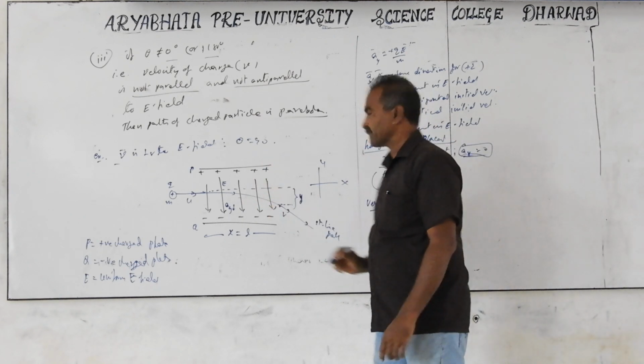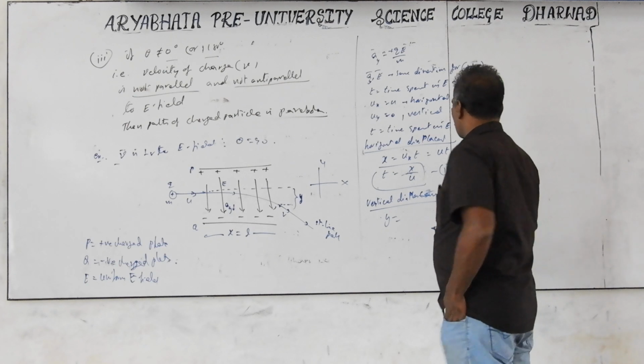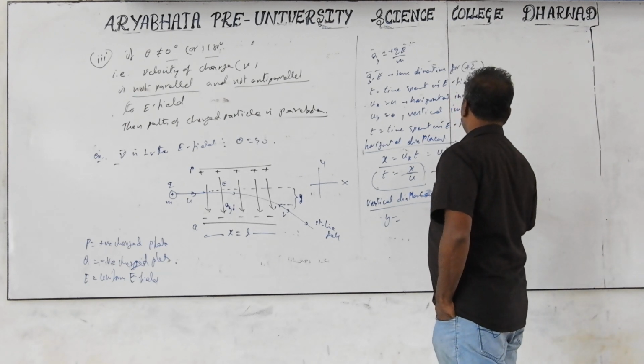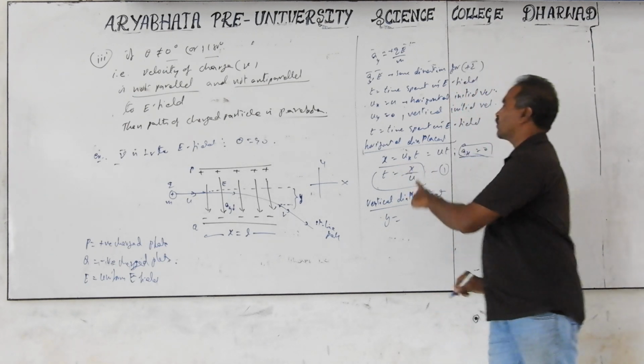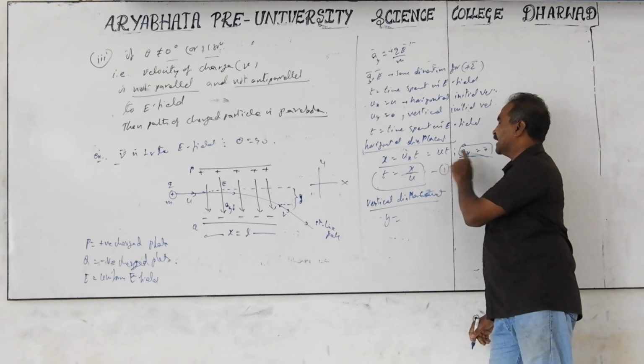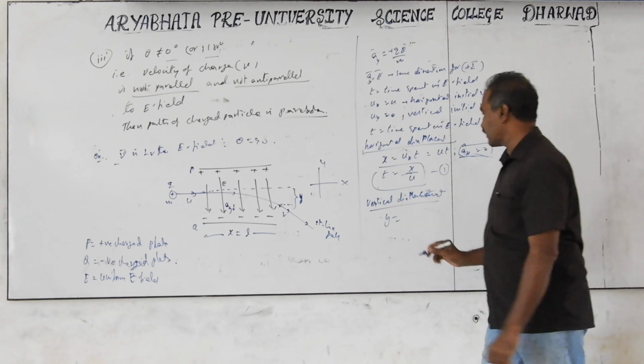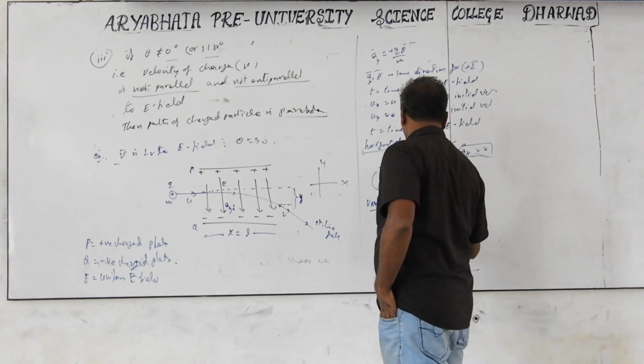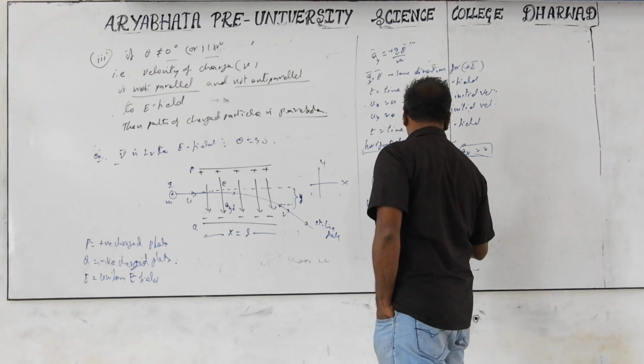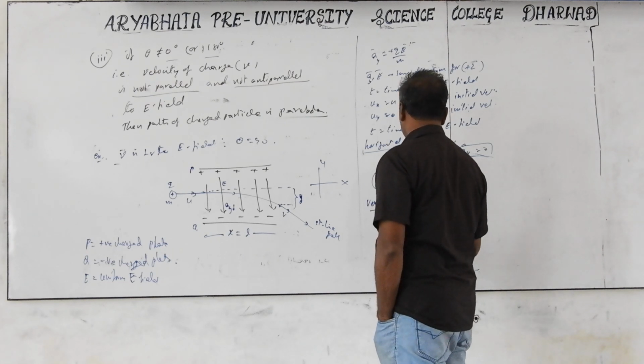Same condition: y equals s equals ut plus half at squared. Here also x equals ut plus half ax t squared, but ax is 0, so we take only the vertical direction: y equals uy t plus half ay t squared, but uy is 0.